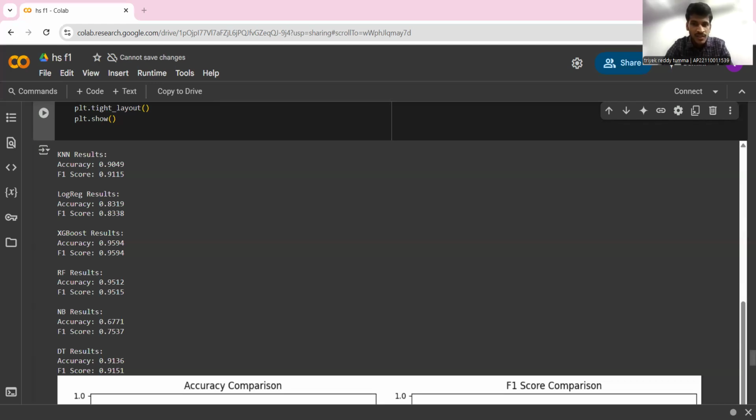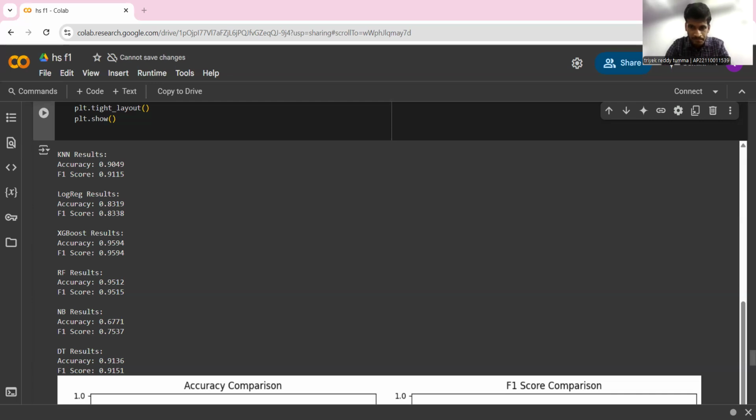The next one which gave the highest accuracy is XGBoost. It is nothing but extreme gradient boosting. It is a powerful and widely used machine learning algorithm, a type of gradient boosting algorithm. This is also an ensemble learning method based on decision trees again. It builds a sequence of decision trees where each tree tries to correct the errors from the previous ones. That's why it gave the next highest accuracy.